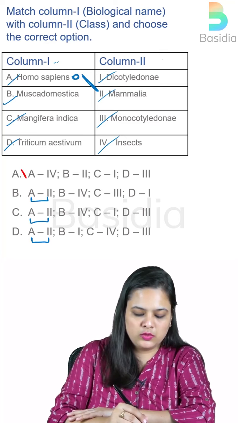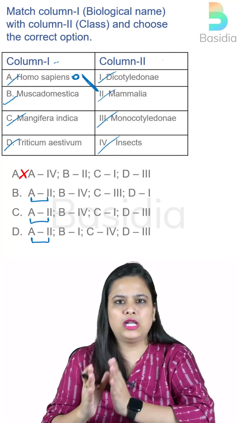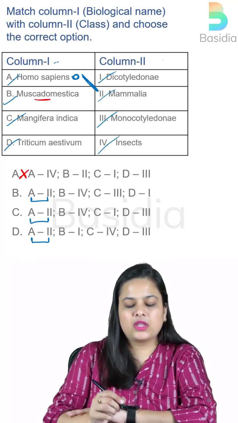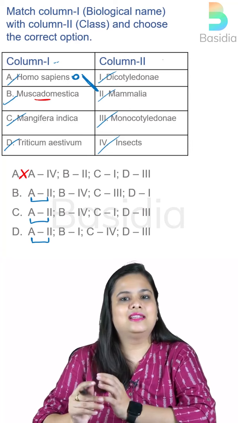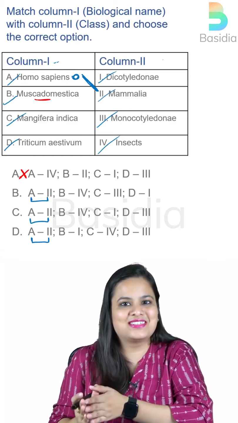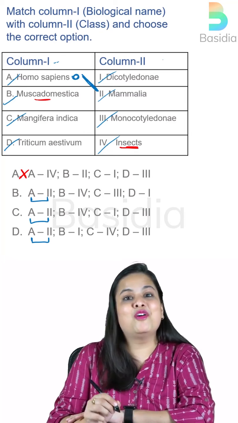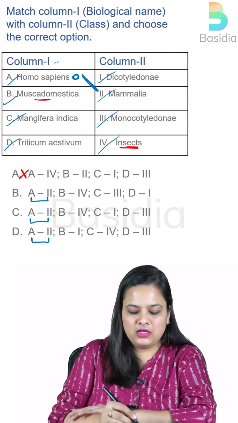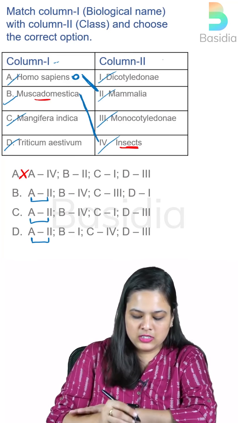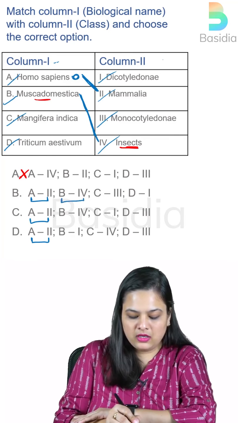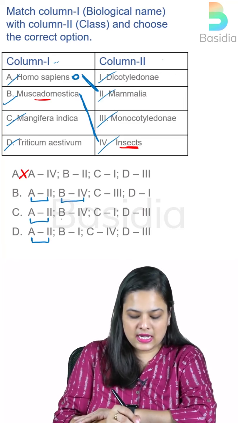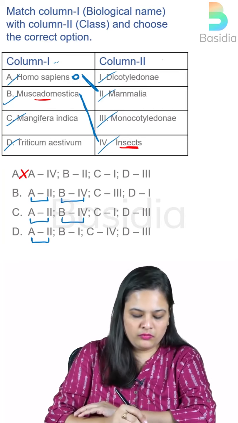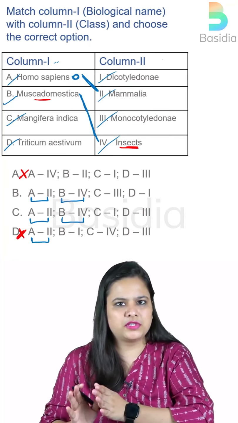So you can simply eliminate this one, because we are sure that Homo sapiens are mammals, or human beings. Then Musca domestica. Now what is Musca domestica? Yes, the housefly, right? So it is a type of insect. So now look for the options which have paired B with number 4. I can see that B is matched with 4 in option B, and option C also has this connection. So we can safely eliminate option D.